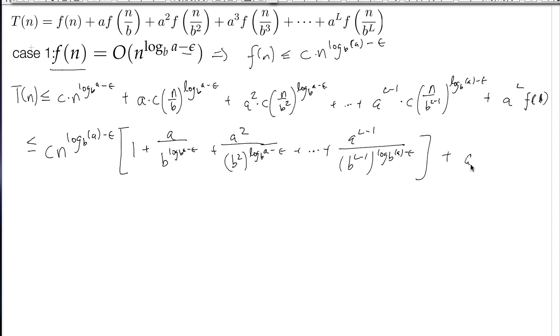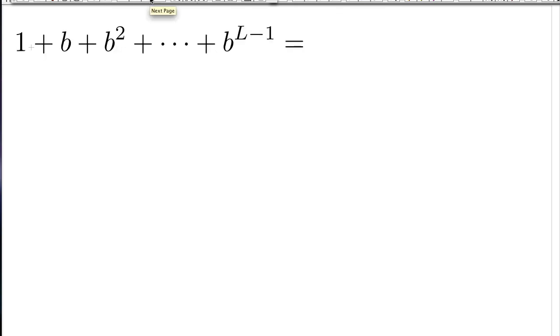And then I'm just going to write, again, a to the L times f of 1 right here. So at this point, I need to do a few simplifications here. First, remind me from lecture 1 what this summation is.